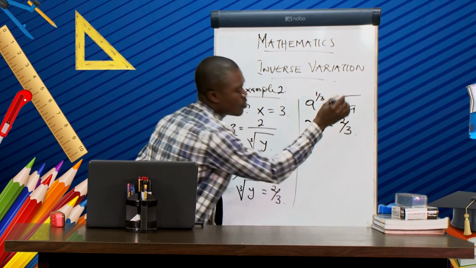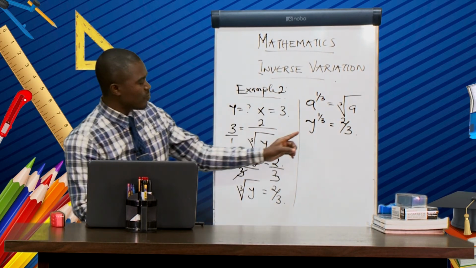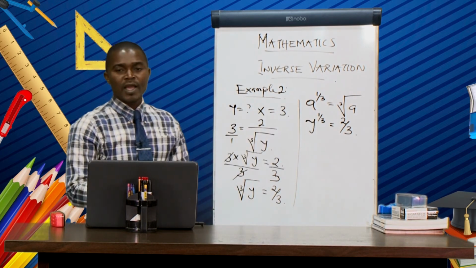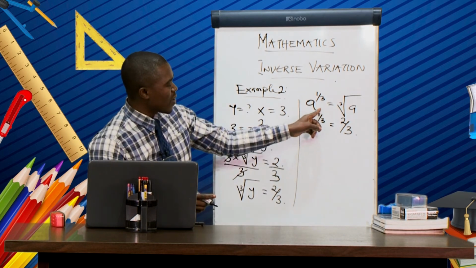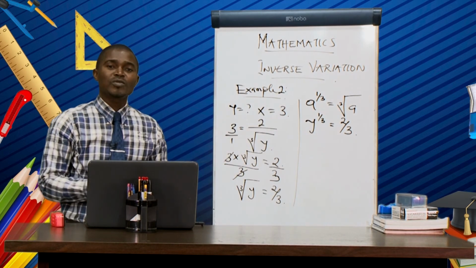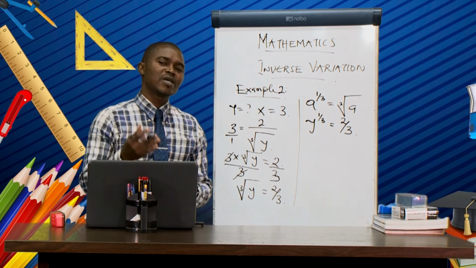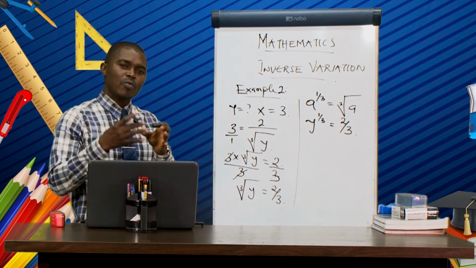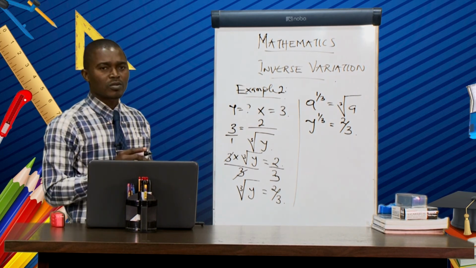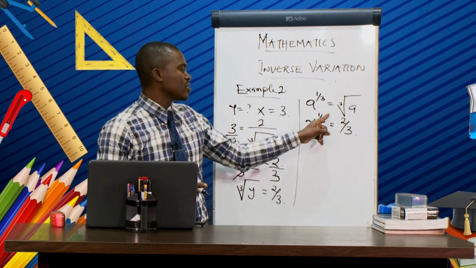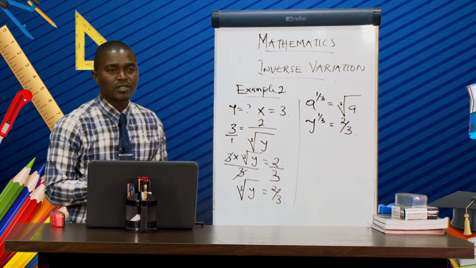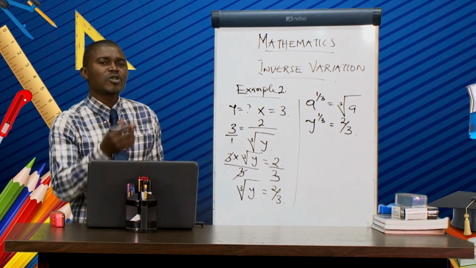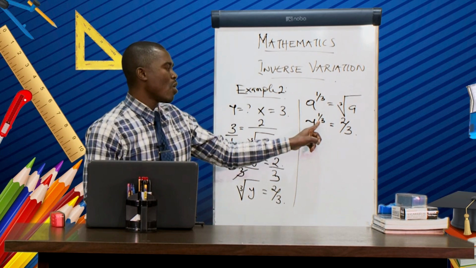And from this place, how can we eliminate 1 over 3? That is, how can we change this power to 1? To do that, we are going to apply the multiplicative inverse. What do I mean? Two numbers that, when you multiply them together, give you 1. What is the multiplicative inverse of 1 over 3? The answer is 3 over 1, the reciprocal of 1 over 3.